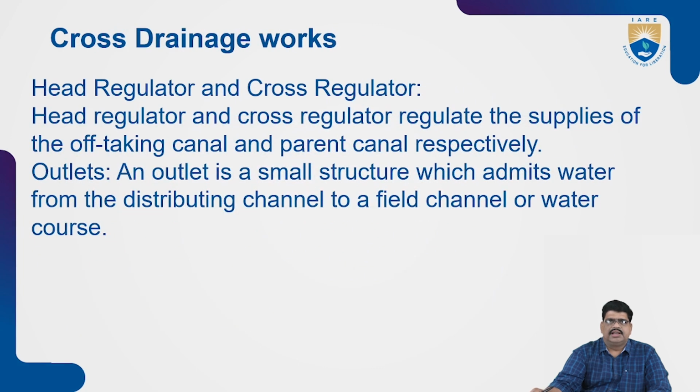Next, head regulator or cross regulator. What is meant by head regulator? A head regulator is nothing but a regulator that supplies the off-taking canal from the parent canal. What are outlets? An outlet is nothing but a small structure to admit water from the distributary canal as well as the canal water of the course.